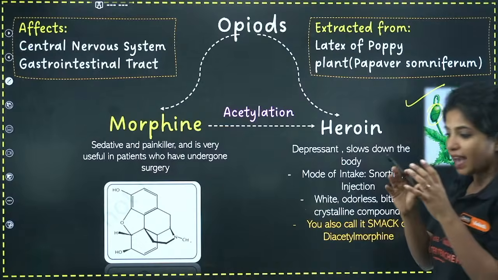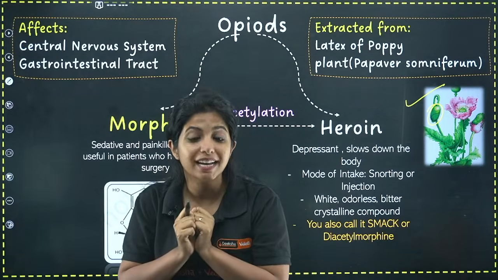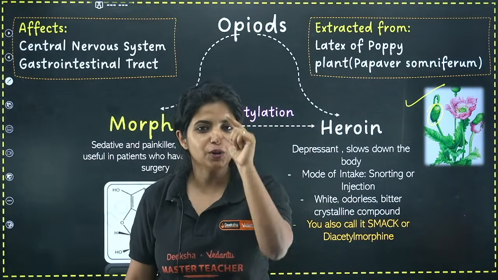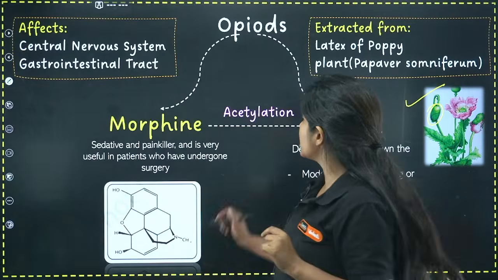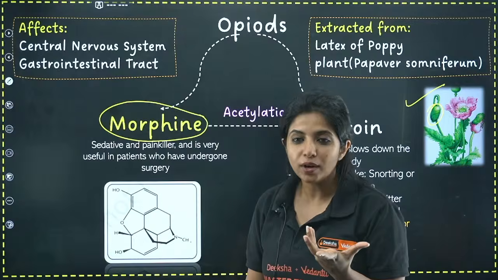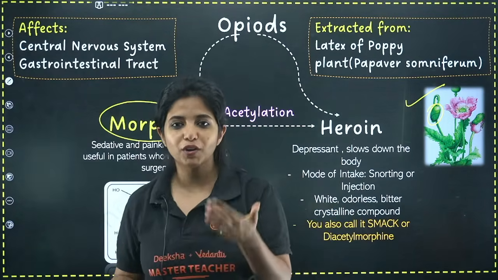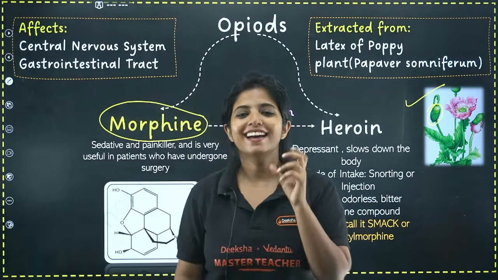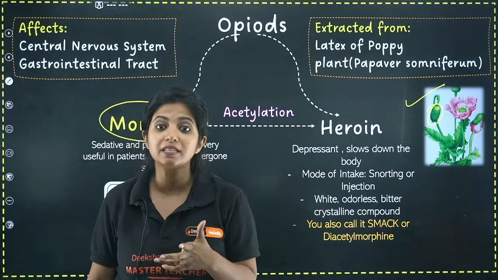These are pods. And these pods, my dear children, they produce some whitish latex. Now you take that latex, and from this latex, you get a very important drug that is known as morphine. You know what morphine does? It is used by doctors, not by doctors to take for themselves, but for treating patients who have undergone some surgery.